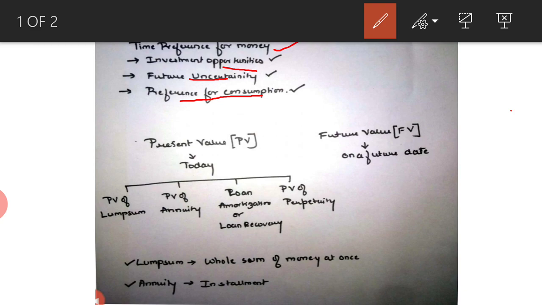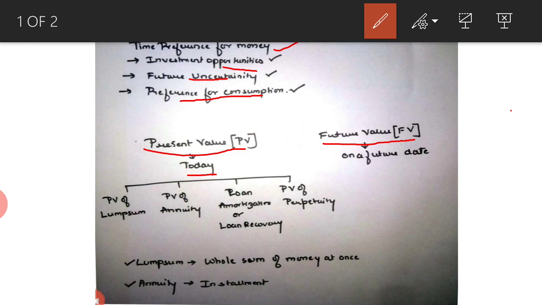Further, the time value of money can be divided into two broad concepts. One is the present value of money, another is the future value of money. Let us just understand what are these two concepts first. Present value means the value of future cash flows at present. Suppose you are going to get 10,000 rupees after 10 years. What would be its value today? If you are trying to find out its today's value, then we are finding out present value.